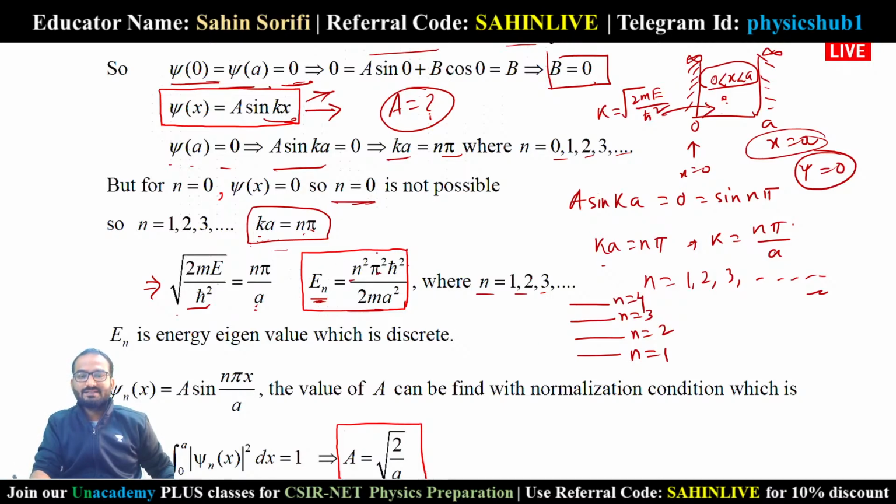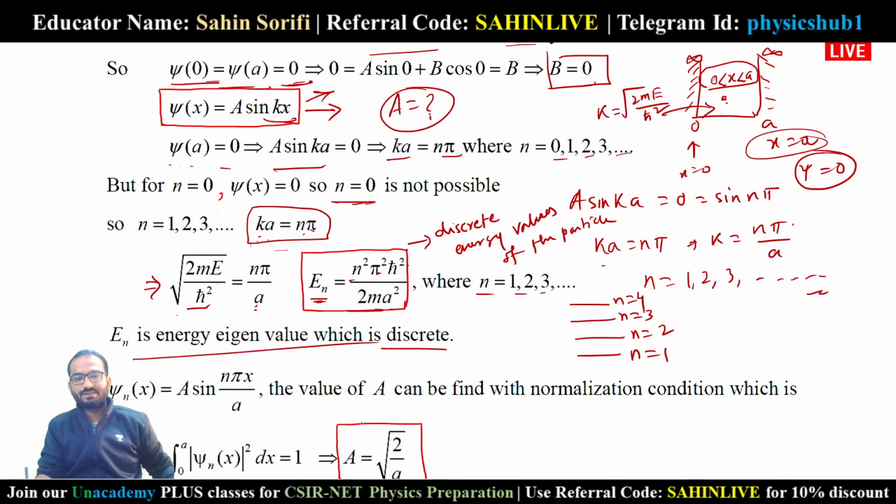So you can see the energy values are discrete, depending on the value of n equals 1, n equals 2, n equals 3, n equals 4. We are getting discrete energy values of the particle. So En is the energy eigenvalue, which is discrete. Now two things we need to know: one is the wave function or eigenfunction, and another is the eigenvalue. We have found the eigenvalue.